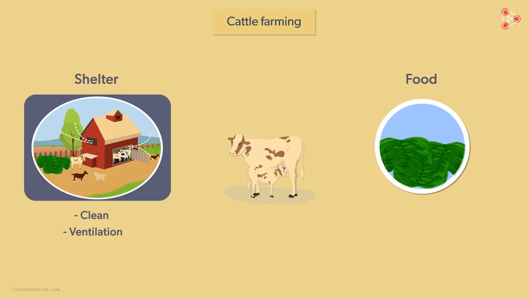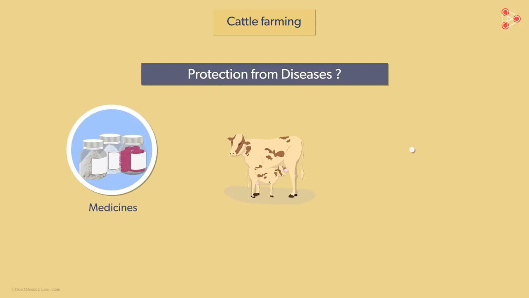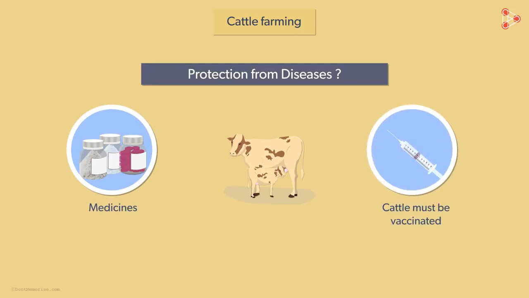Is there anything specific that must be given to cattle? Well, cattle feed must consist of roughage, which is nothing but fiber. They should also be provided with micronutrients. This is with regard to their food requirements. What about the need to be protected from diseases? In order to protect cattle from diseases, which can be seen as well as those which are internal, cattle must be vaccinated. They must be closely monitored and proper medical facilities must be made available to them. If all these are in place, cattle farming can be a rewarding occupation. Cattle farming does serve the purpose then.